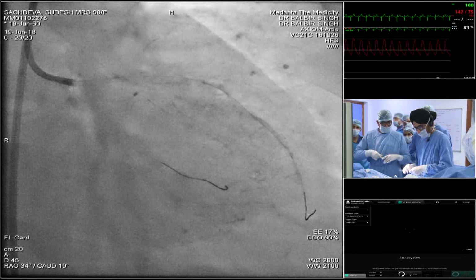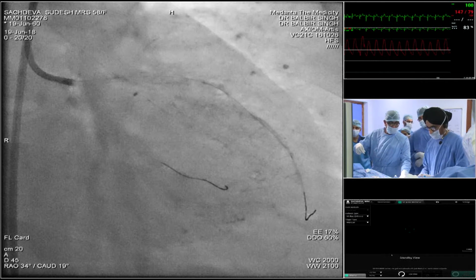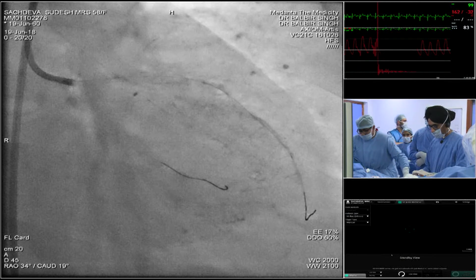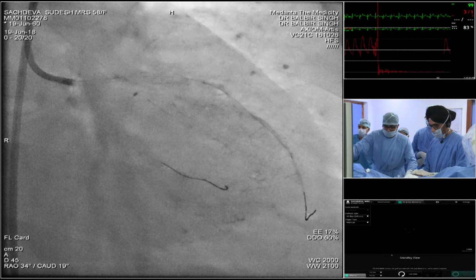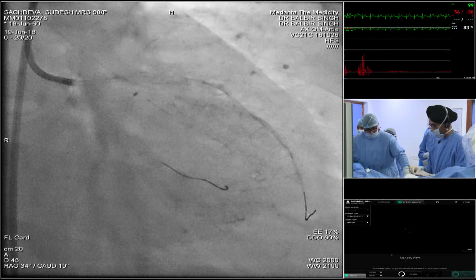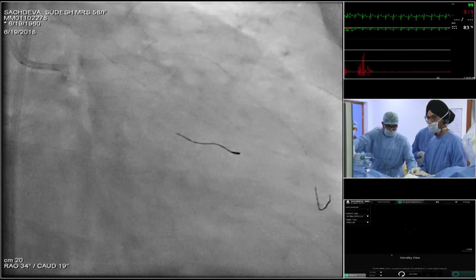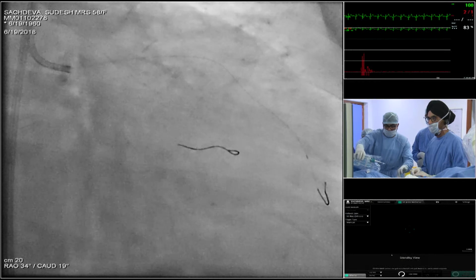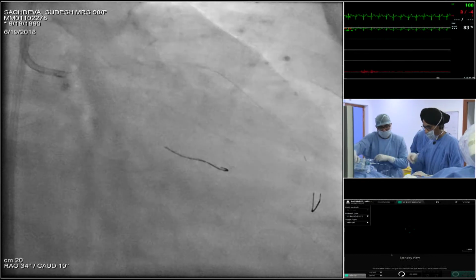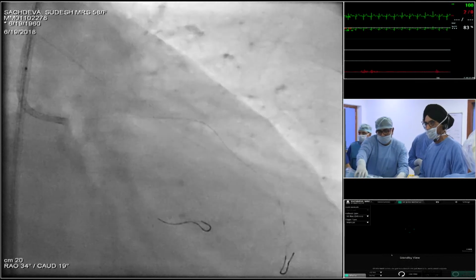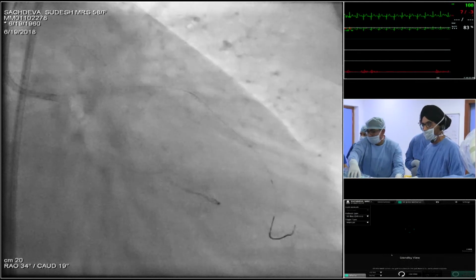Yeah, I think the other important point is it's always tempting to go after the easy lesion, but it's always better to go with the plan. And I mean, this CTO is a near total occlusion with a channel, with a J-CTO score of very low. So it was an easy CTO, but it's always better to go with the plan saying we go after the CTO lesion first, and if you fail, then you can actually bypass the patient, rather than going after your simple lesion.